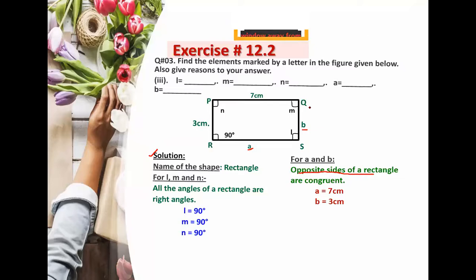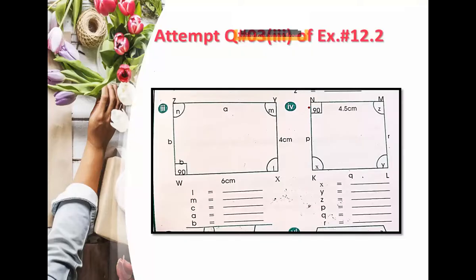Okay, now look here. This is basically your question number 3, bit number 3. But before copying down the bit, you have to copy down question number 3, the complete question number 3. Okay, because yesterday you have done your homework. So please copy down question number 3 completely from the book on page number 173. First, copy down question number 3 with black pen and then copy down these bits.